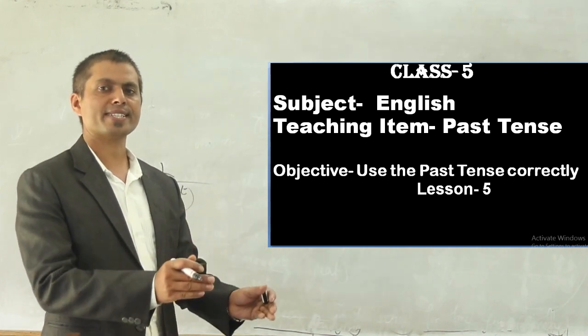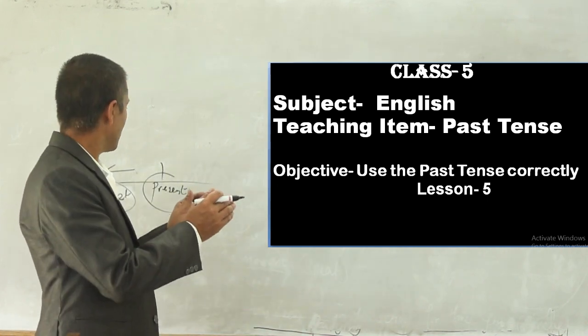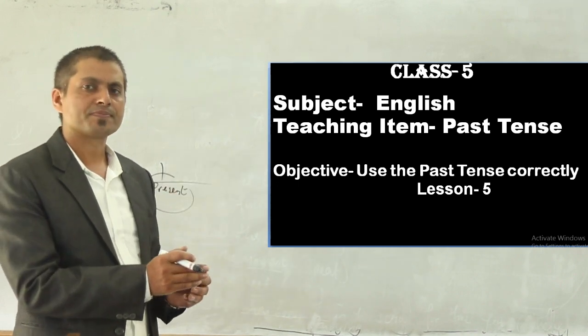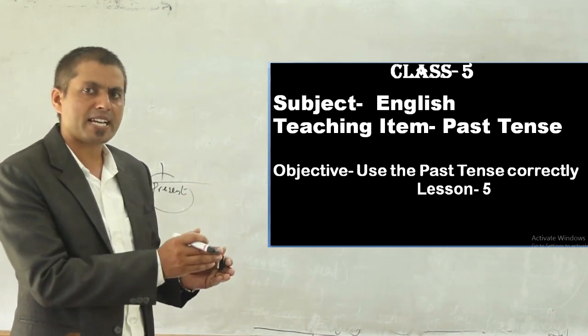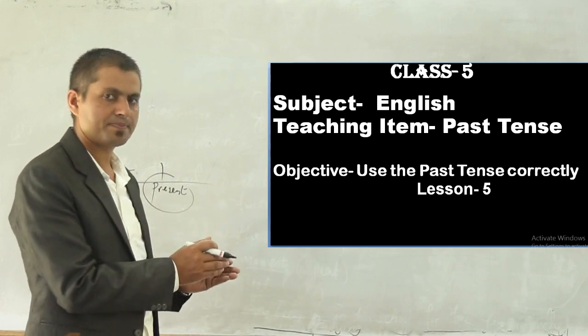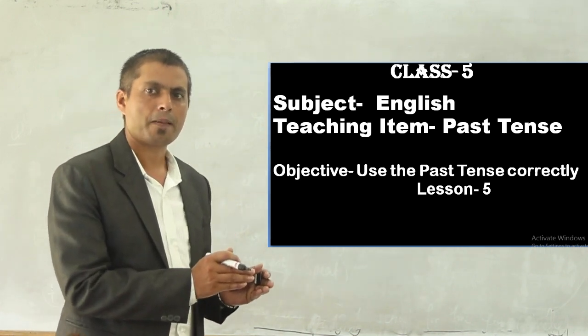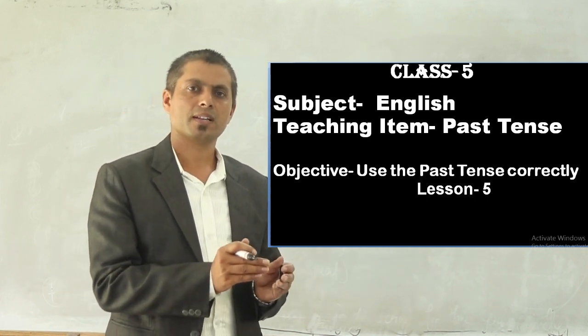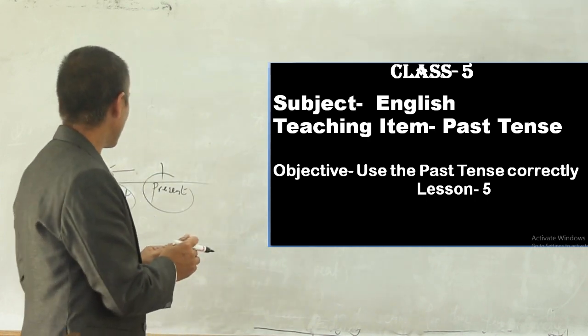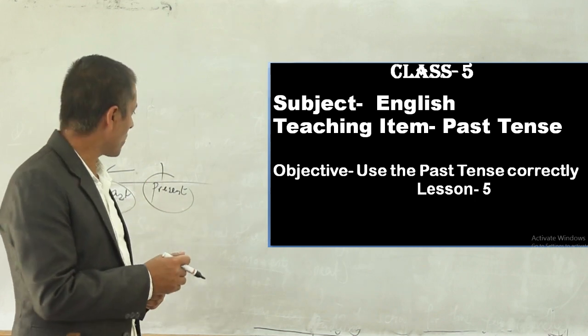It is an action or event done before the present time or at a specific time in the past, and at that time the speaker or the people were doing some work.